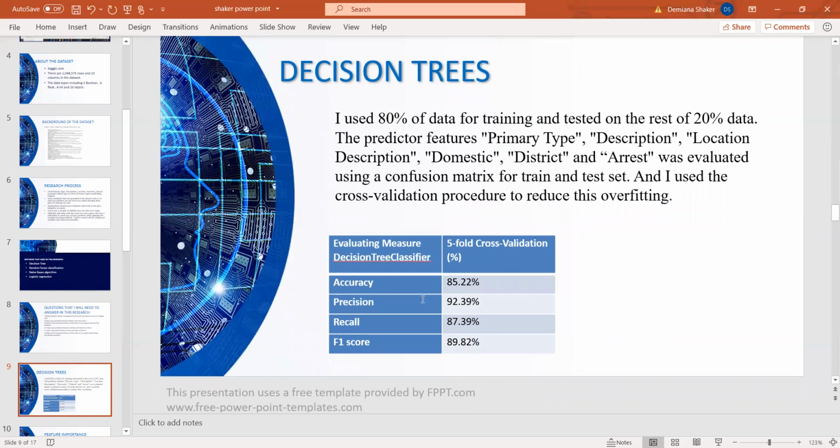Based on five-fold cross-validation, the accuracy was 85.22%, precision was 92.39%, recall was 87.39%, and F1 score was 89.82%.